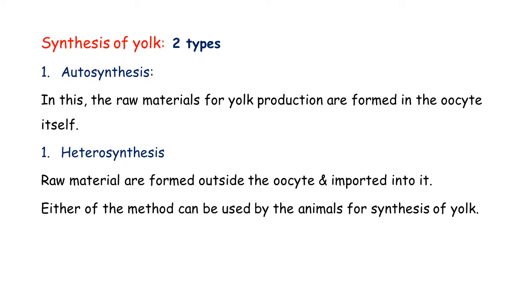So raw materials are formed in the liver and imported into the oocytes later on via transportation through the blood. Animals may produce yolk by either or both the methods. In some animals, only autosynthesis is used.